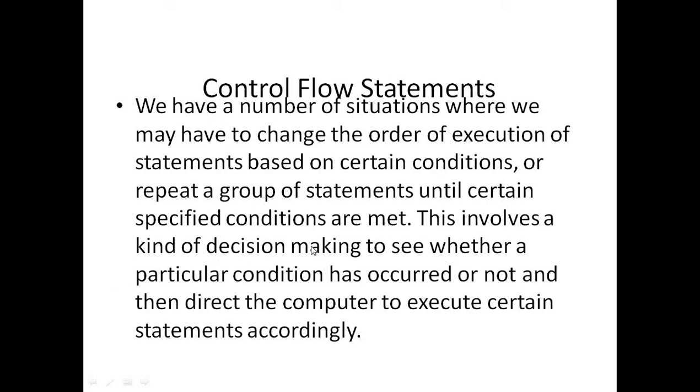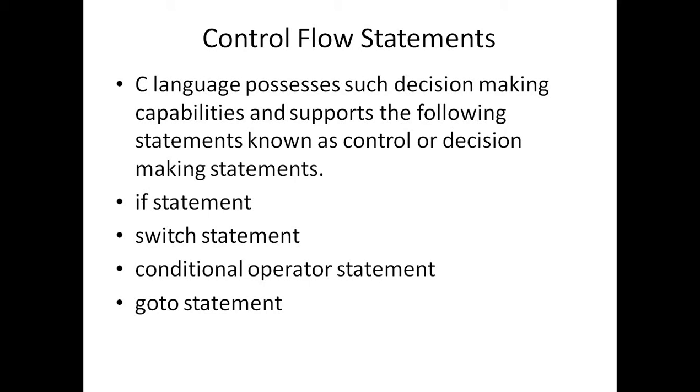This involves a kind of decision making to see whether a particular condition has occurred or not, and then directing the computer to execute certain statements accordingly. Every time in our program we need to check whether certain conditions are present or not. If yes, according to those conditions we change the flow of execution of the statements in our C program. So C language possesses decision making capabilities and supports control statements, also known as decision making statements.